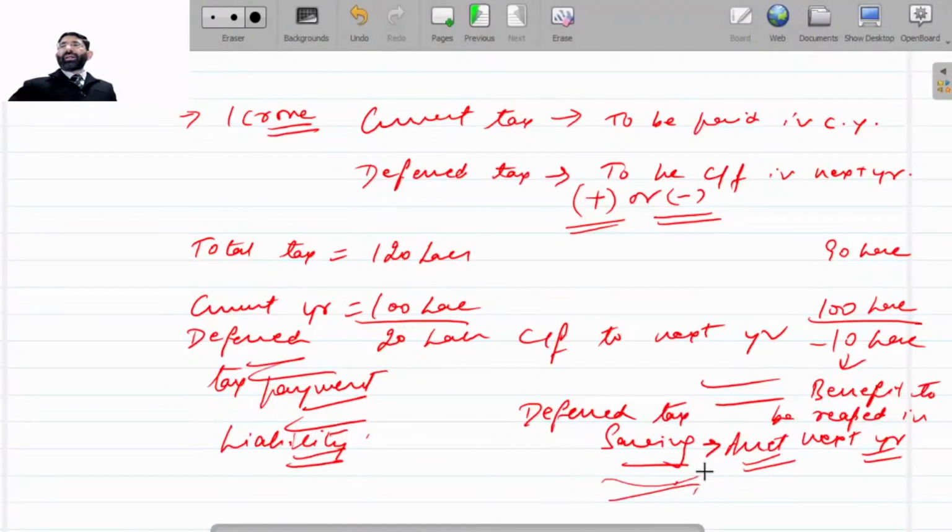Anything which is receivable, any amount which is saved to us and to be benefited in the next year, will become our asset. So these are called deferred tax liabilities and deferred tax assets. Deferred का मतलब ये होता है कैरी फॉरवर्ड कर लेना, आगे ले जाना.